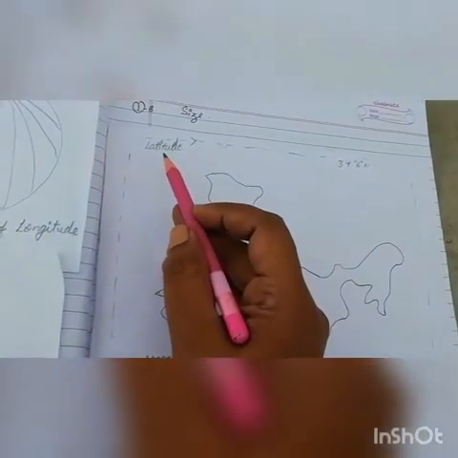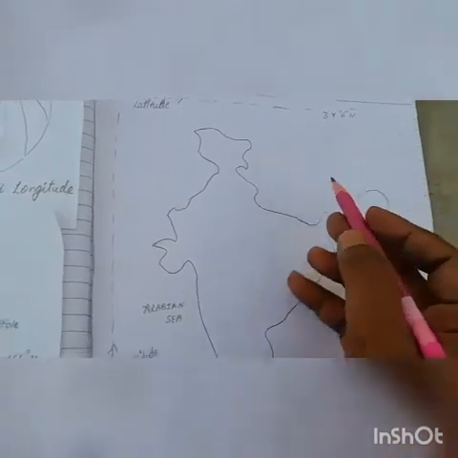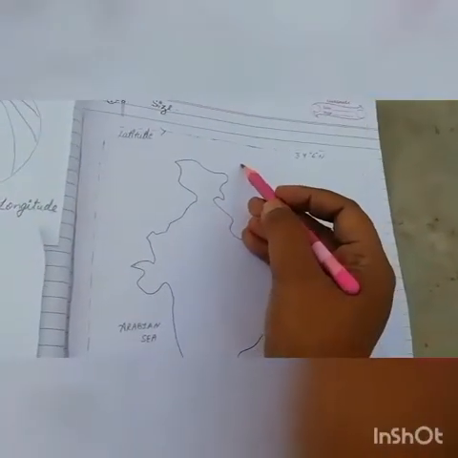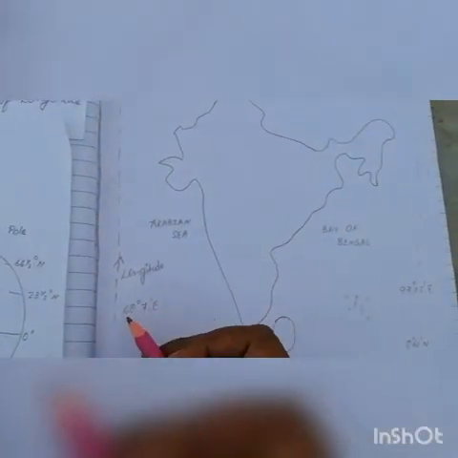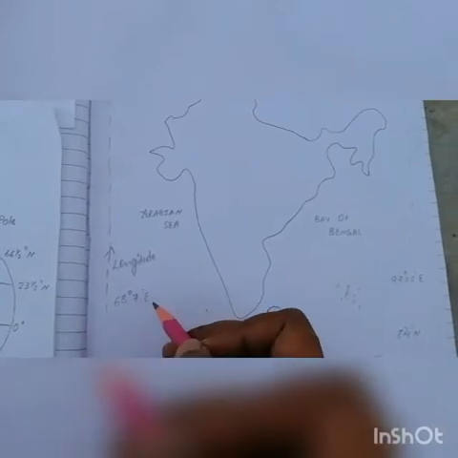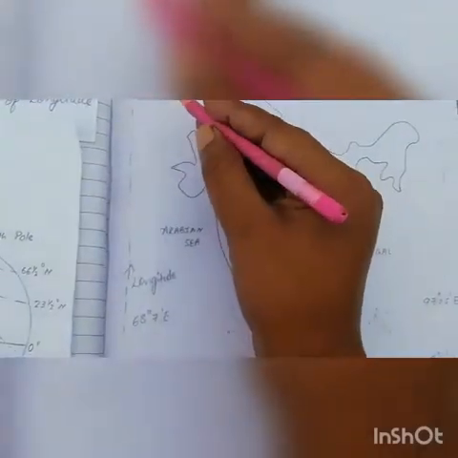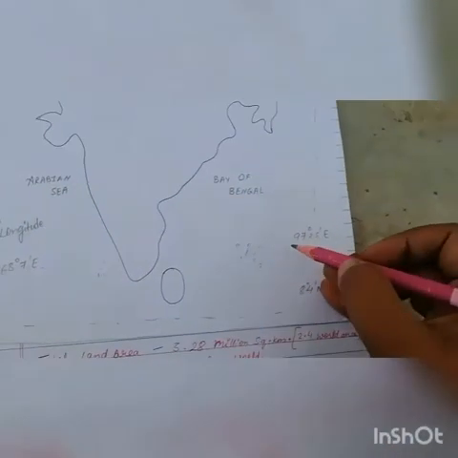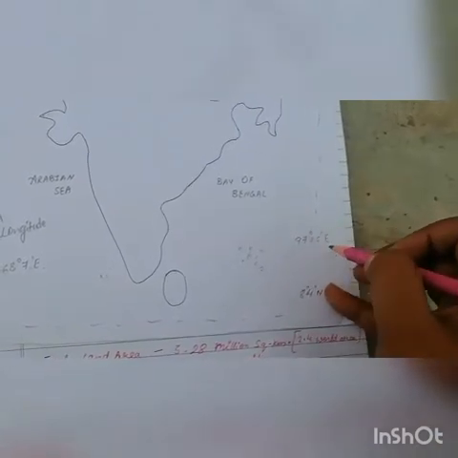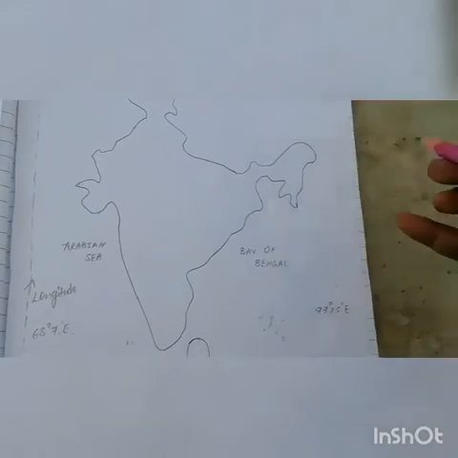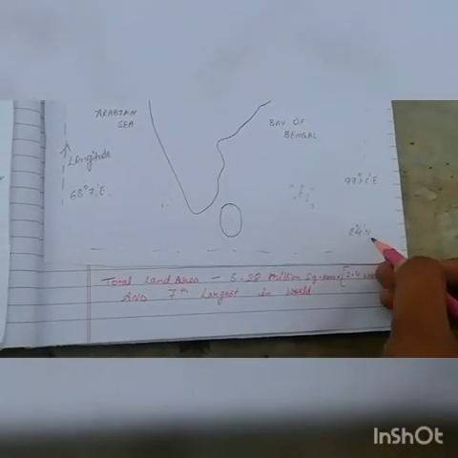India is situated at a latitude of 37.6 degrees north from the top part, the northern side, 68.7 degrees east in the longitude area, 97.25 degrees east from the eastern part, and 8.4 degrees north.